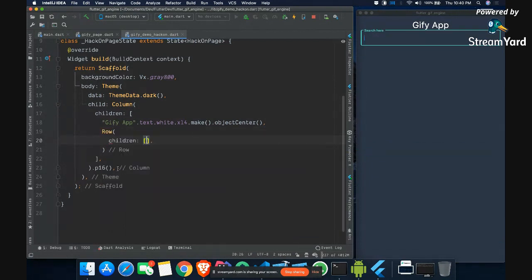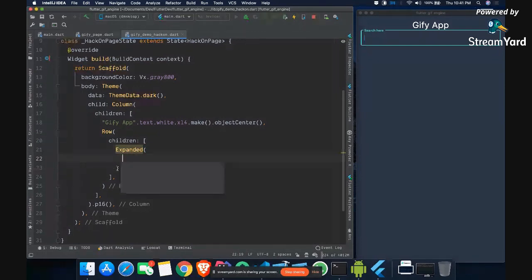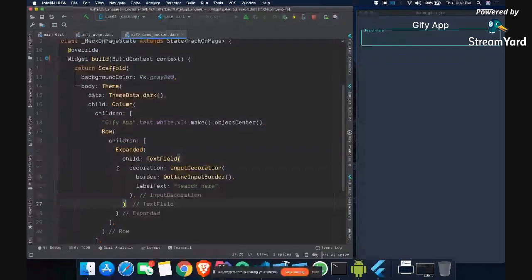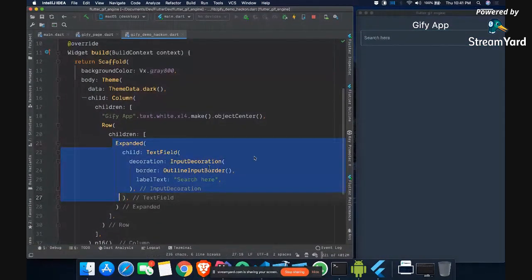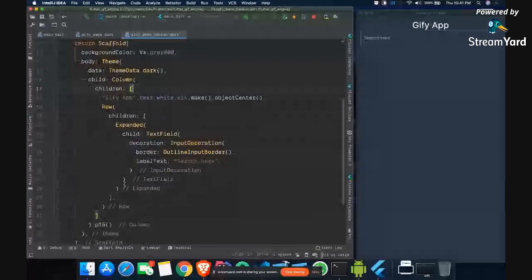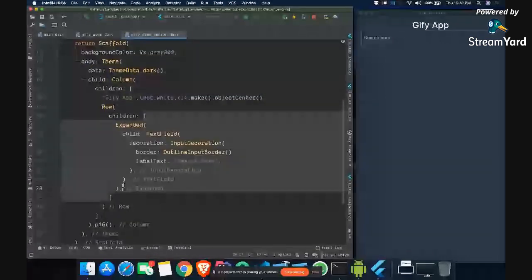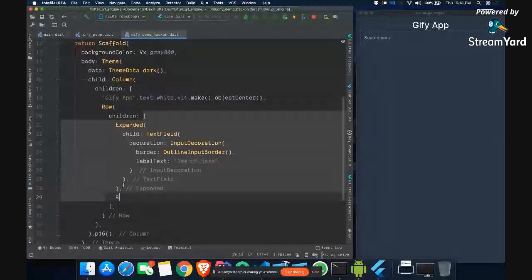So again, it takes a children, and I can say in the expanded, use the entire space for it. It will take a child, and you can paste your text field here. So basically expanded means whatever space is left, use it. Right now the whole space is available, so that is why it is taking all the space here. Next, after expanded, we can use a button called raised button.